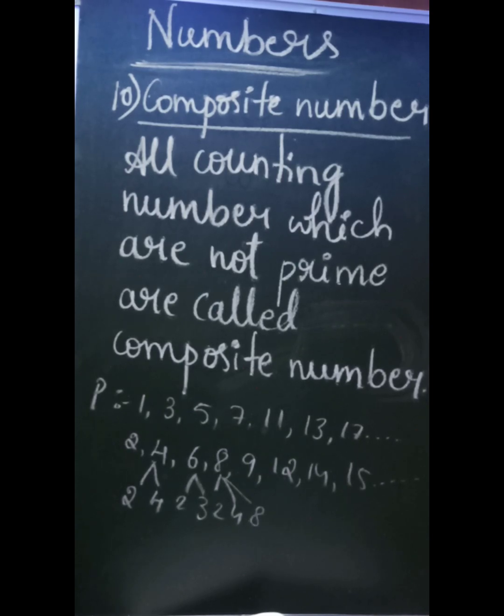I hope you understand what a composite number is. It can be any counting number which is not a prime number, or we can define it this way also: except the prime numbers, all other counting numbers are called composite numbers.